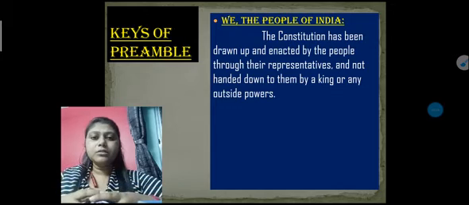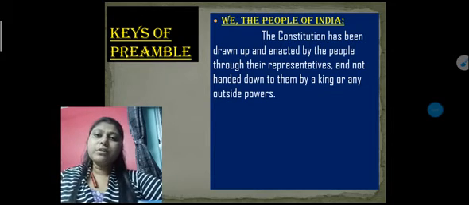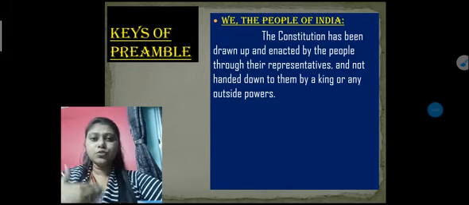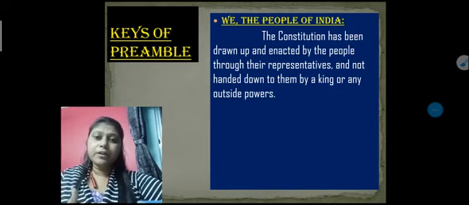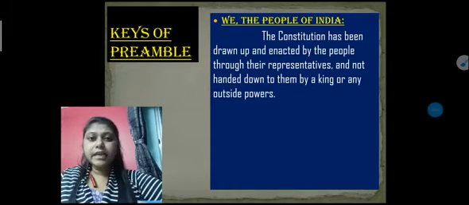All the people are choosing their representatives, and those representatives are making the government. We are not gathering and taking the power and giving it to any king or to an outside power. That's why we say that we are the people of India, as we are choosing our representatives, and those representatives are creating the government. So indirectly we, as the people of India, are creating the government without giving any power to an outside government or a king. So for that reason we say we are the people of India.